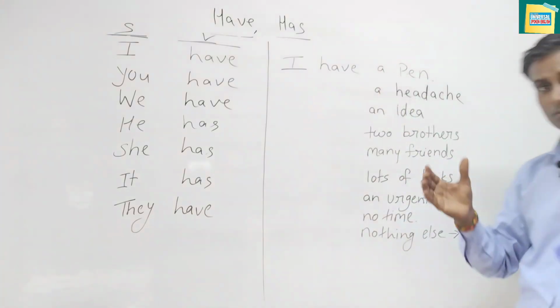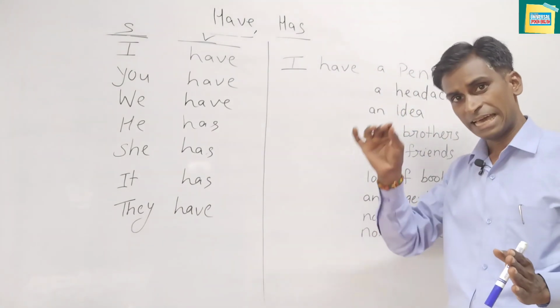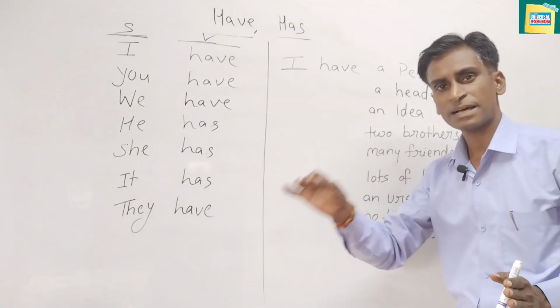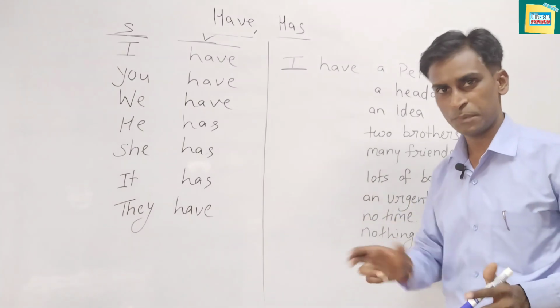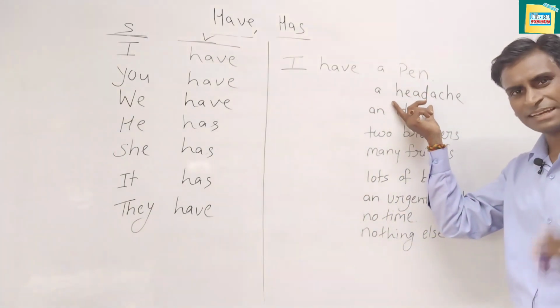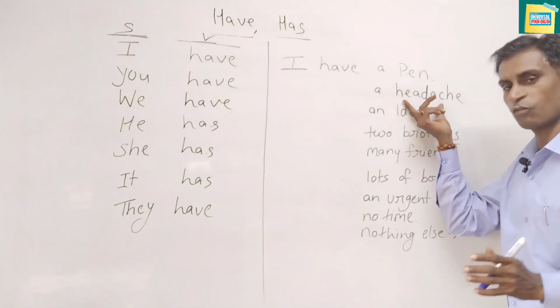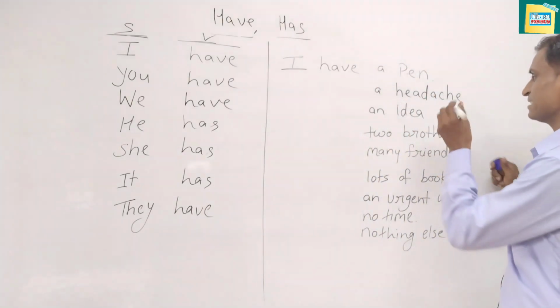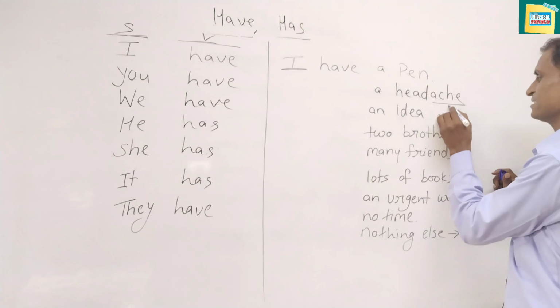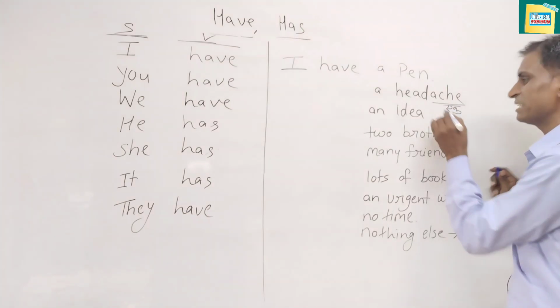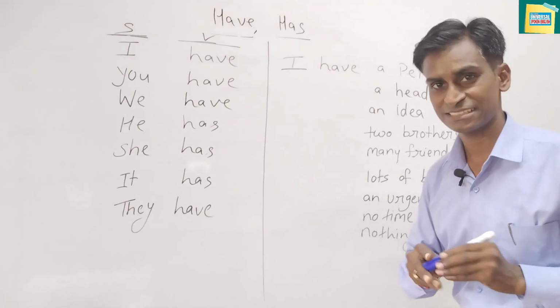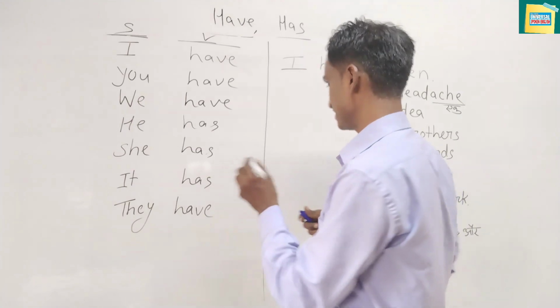For example, I have a pen. I have a pen, and the Hindi should be मेरे पास एक पेन है. I have a headache. मुझे सिर दर्द है. Headache means सिर दर्द. Okay. This is written what? Headache. Can you imagine? This is ache. We read it ache. Can you imagine ache? The spelling of ache is this.